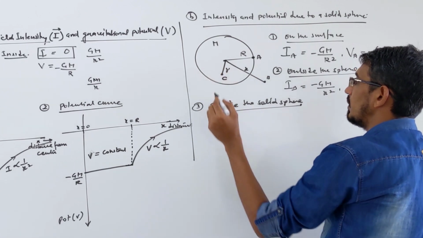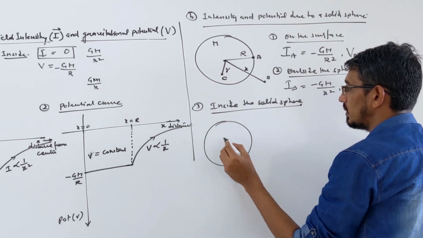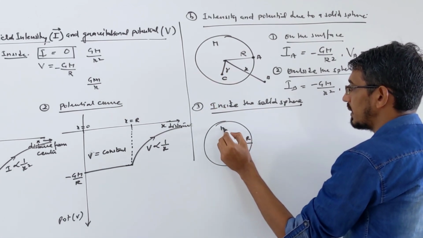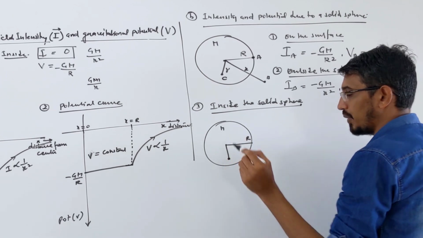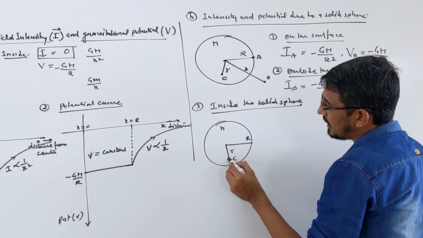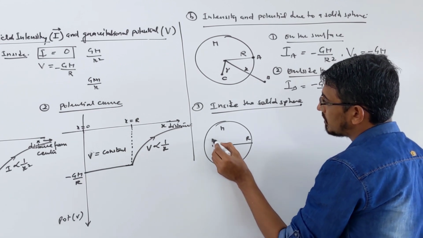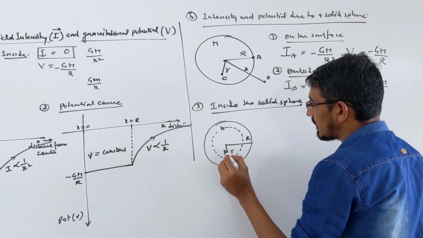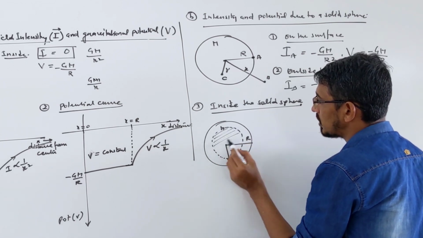Suppose let me draw a picture again. This is r, that's mass m. Suppose you take some point, this point we call C, at distance r. You want to find what the intensity is at this point, so you need to take another sphere here which is pulling this, right. What is the gravitational field due to this much part alone?